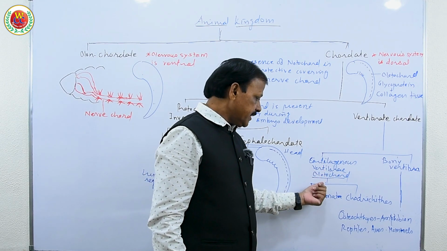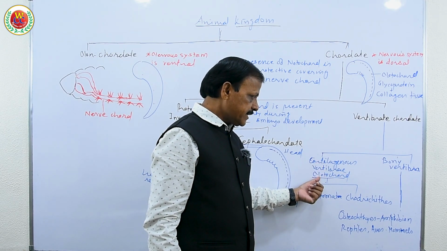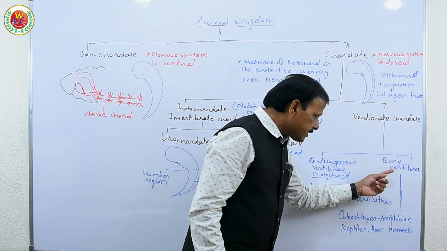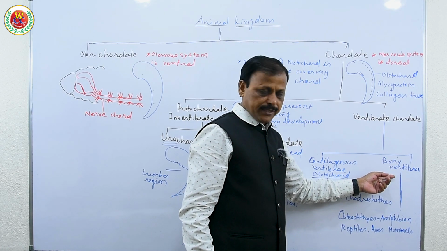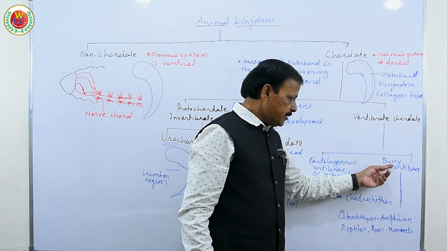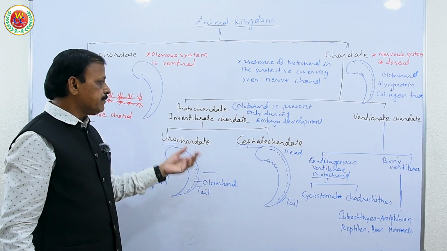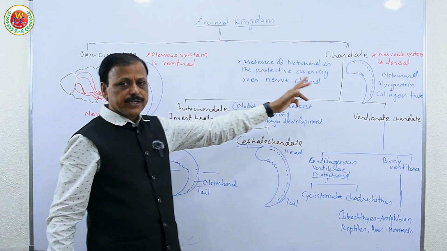mammals. That means here the nerve cord is covered by a cartilaginous protective covering. Here the nerve cord, that is the spinal cord, is covered by a bony covering. Therefore vertebrates have bony vertebra, and thus the entire animal kingdom is divided into non-chordate and chordate.